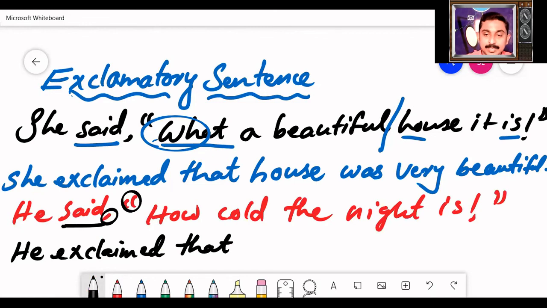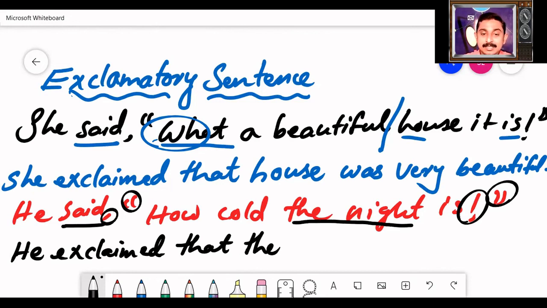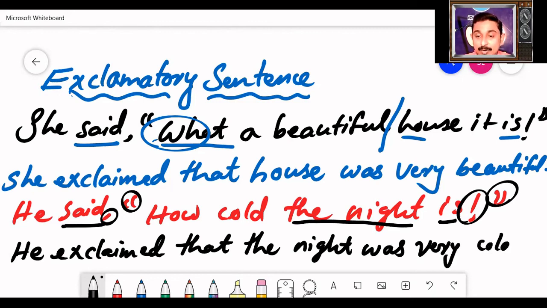Remove the comma, inverted commas, and exclamation mark. From where do you start the sentence? After writing that, what you need to find out is the noun. The noun in this sentence is the night. So you can write from there. The night is becomes was. Night was. What is the new word we need to add? Very, very cold. He exclaimed that the night was very cold. We need to omit or remove the WH word from the exclamatory sentence.